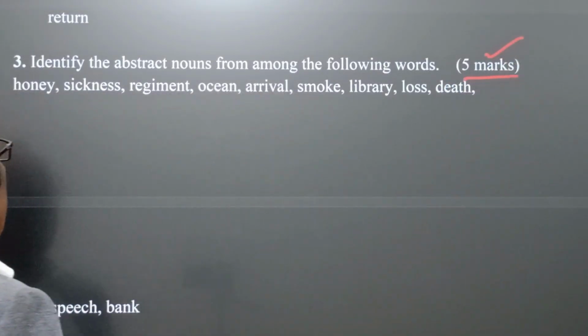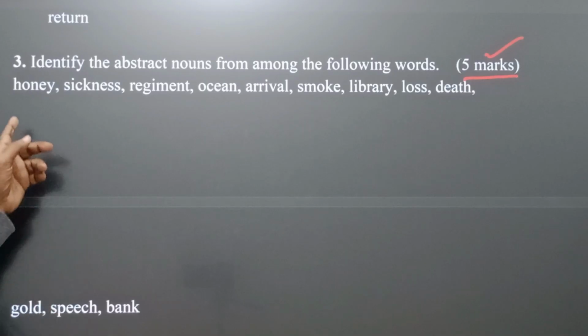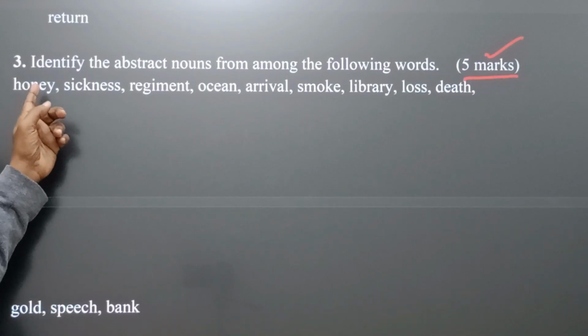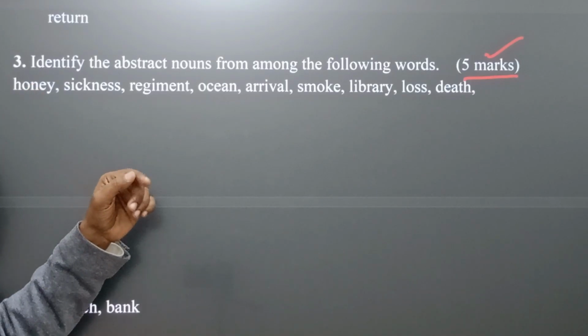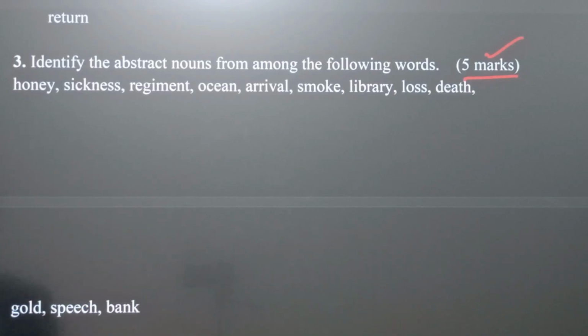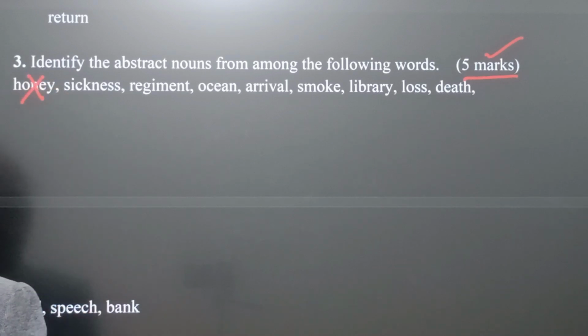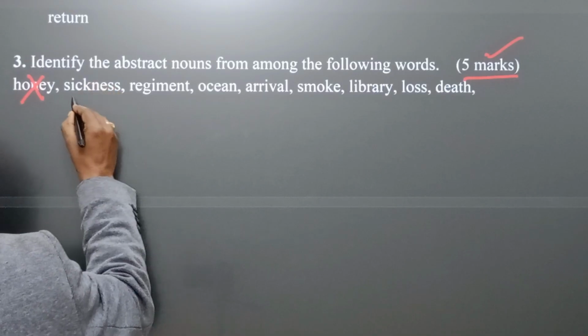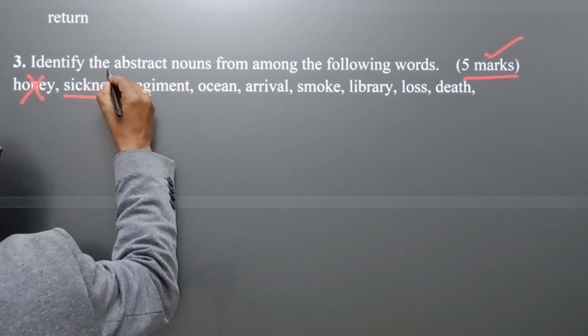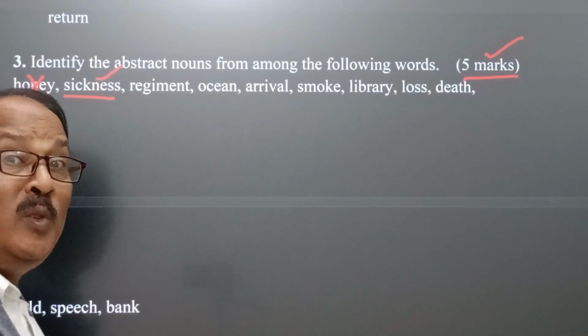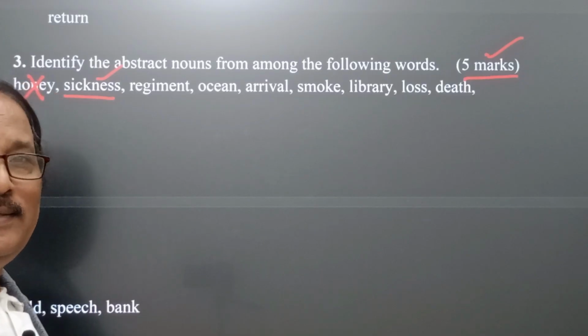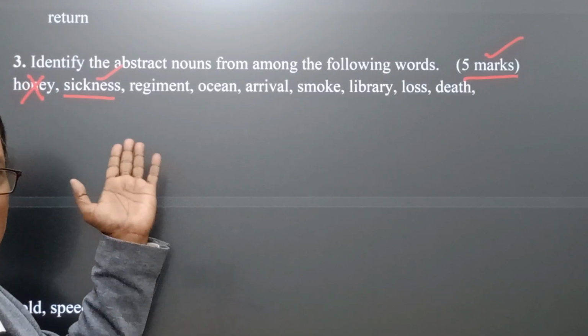Honey is a material noun, so it is wrong. This is not the abstract noun. And sickness is the abstract noun. It comes from the word sickness, illness.